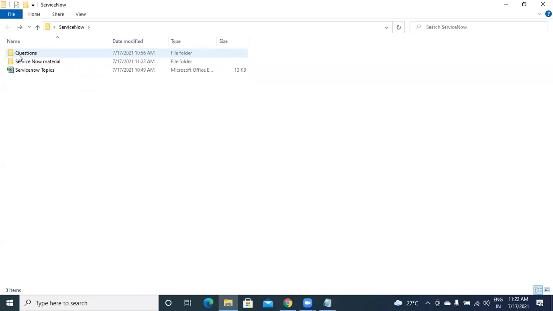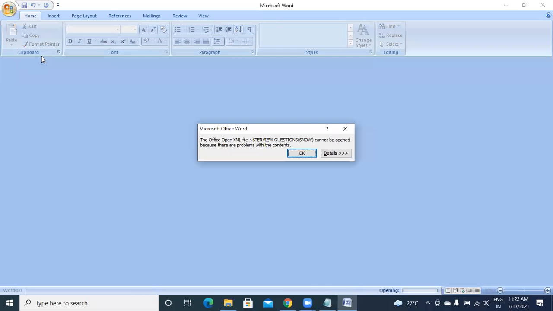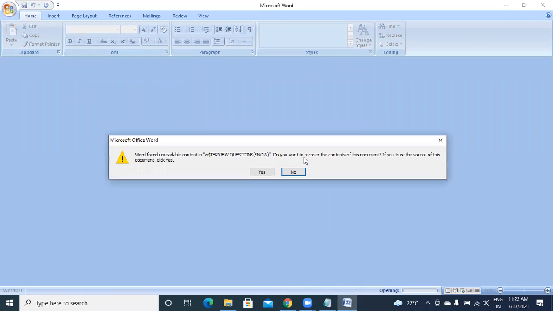Then I have 4 sheets of interview questions which I used to prepare, and among those there is one sheet which is very useful. Let me open it. Okay, not this one.